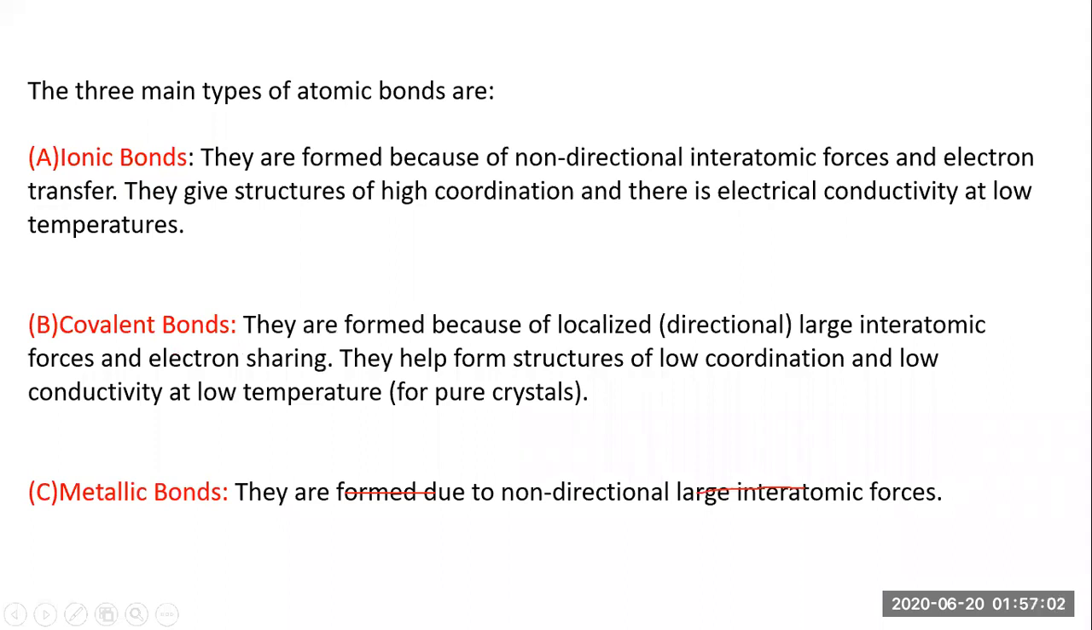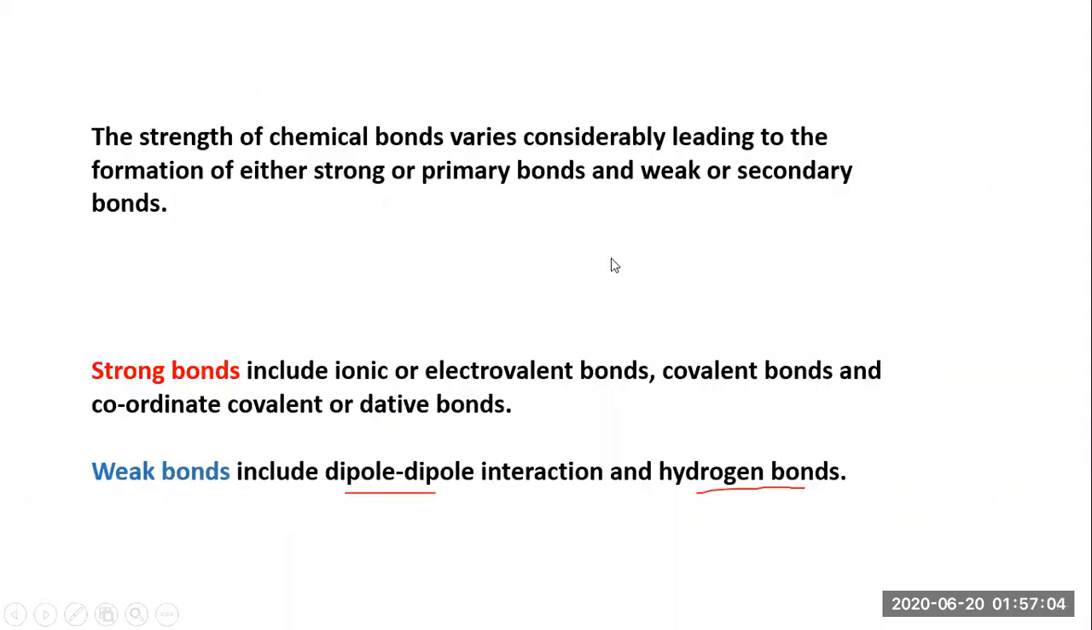Okay. So here we're going to talk about the dipole-dipole interactions and the hydrogen bonding. Let's talk first about dipole-dipole interaction. When you talk about a dipole, suppose we take the example of HCl. Suppose this is a hydrogen atom and this is a chlorine atom.